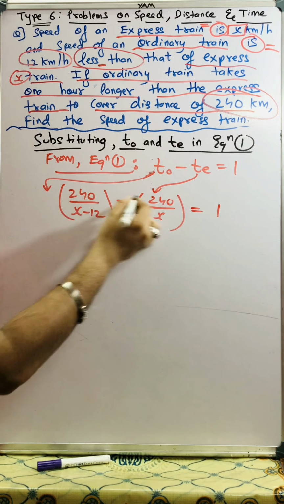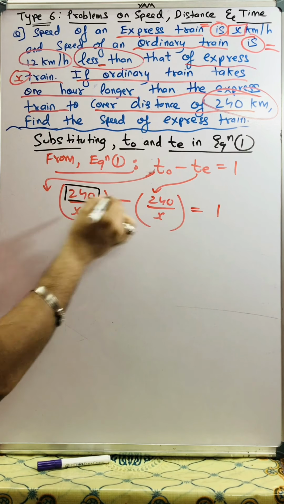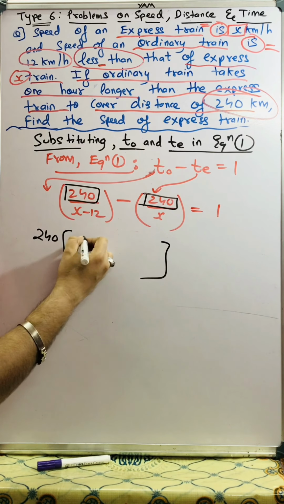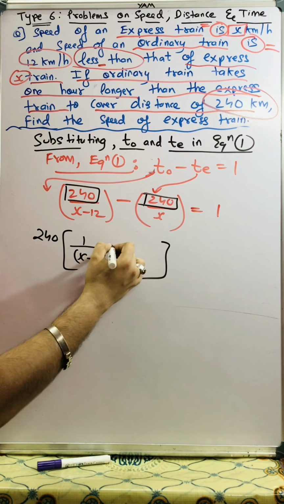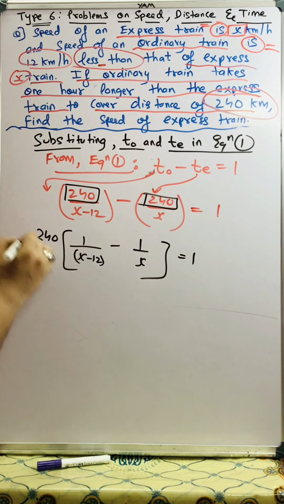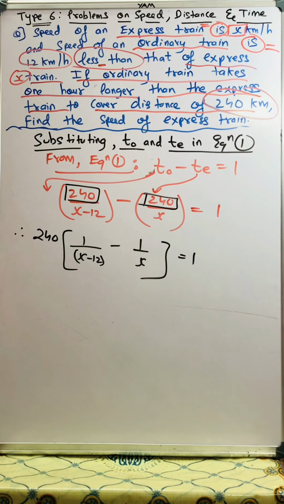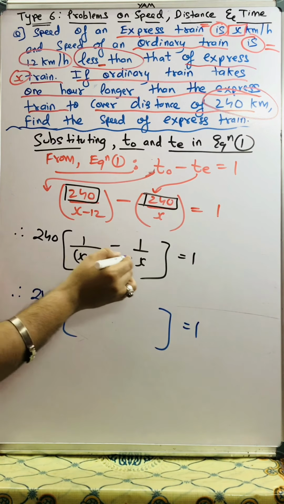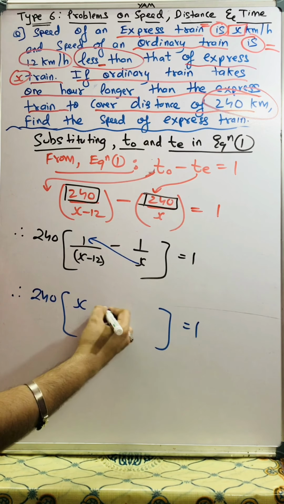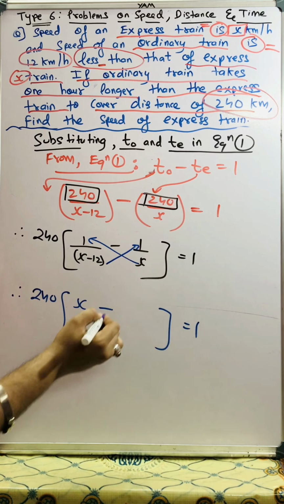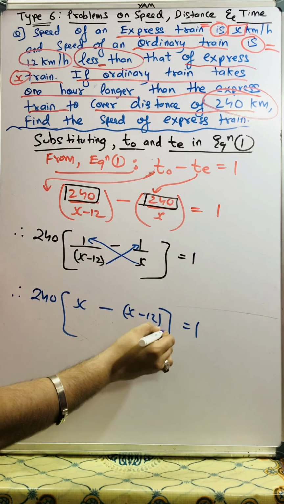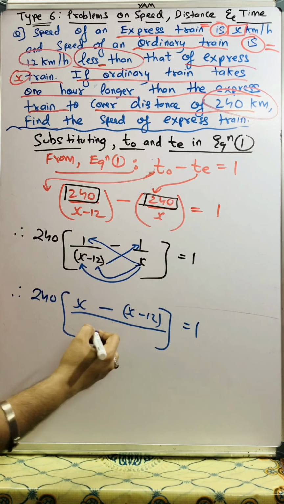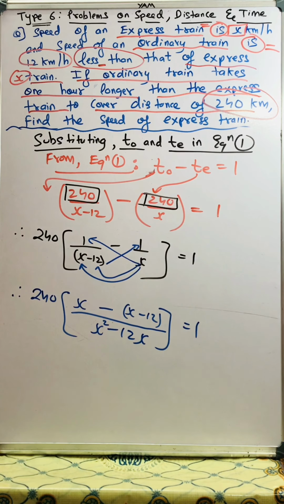The best way is, 240 is here also in the numerator and here also. So I'll take 240 common from both the numerators. Here it's 1 upon x minus 12 minus 1 upon x is equal to 1. Now the next step: I'll keep this 240 here only and is equal to 1 as it is. This x will be multiplied with 1, so this will become x minus 12 will be multiplied with 1. So x minus 12 upon this x will be multiplied with x as well as with 12, so this will become x square minus 12x.